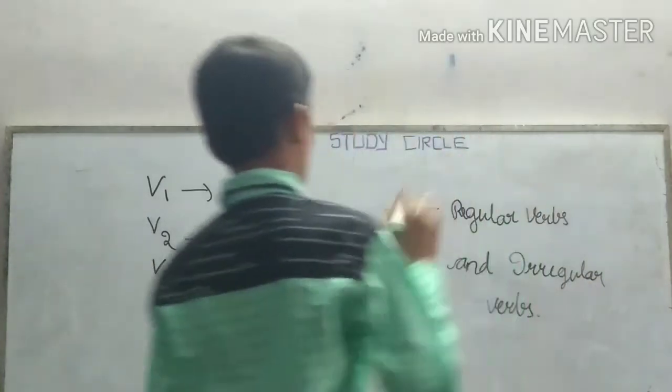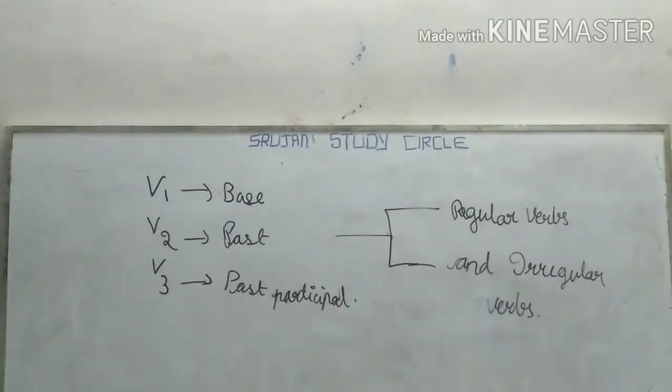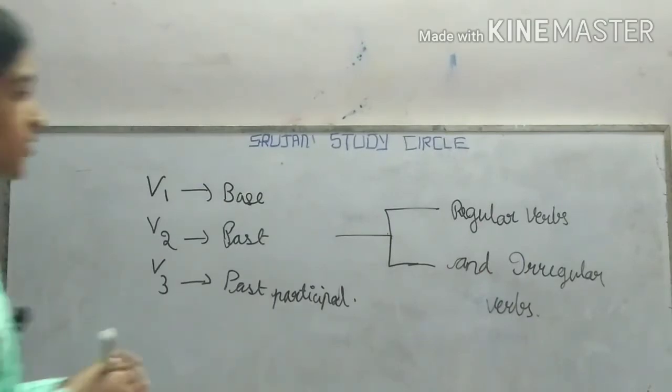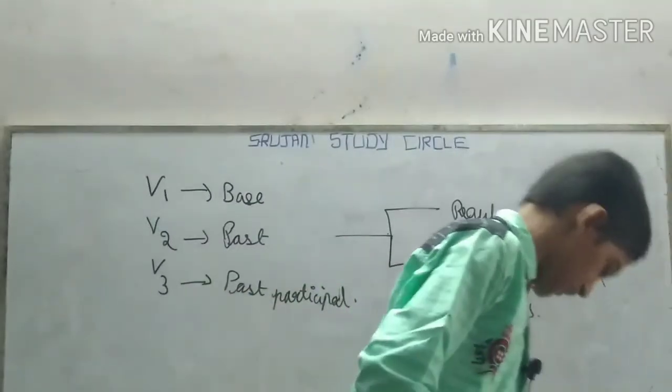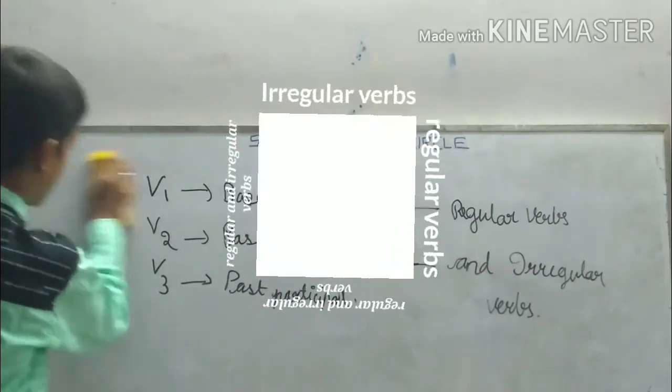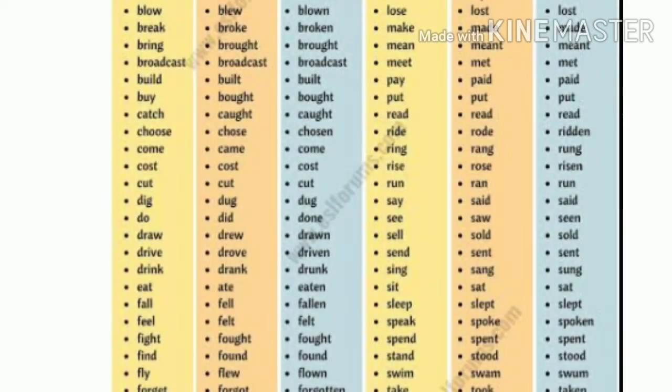Now, what are regular and irregular verbs? So let us go into white screen. Here is the list of irregular words. Please take a screenshot or pause the video and read the irregular words.